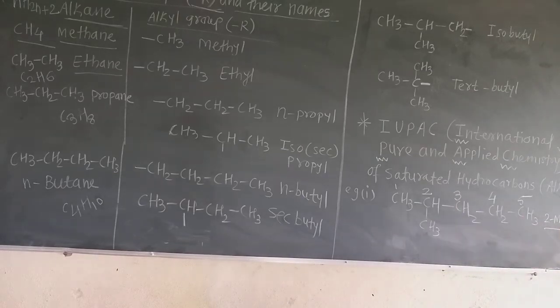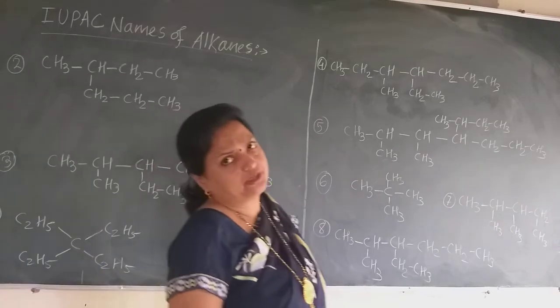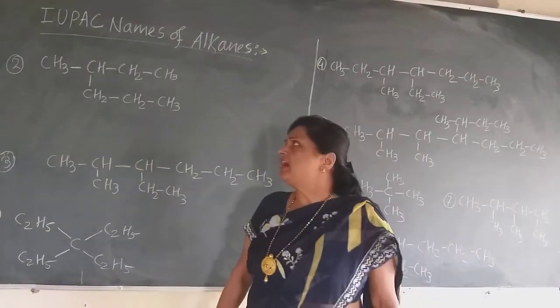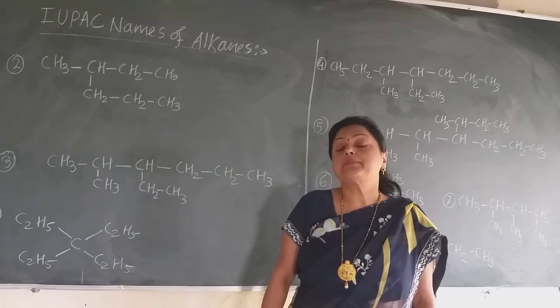Now let us study another example. Let us take the second example. See on the blackboard. How is the numbering given to the straight chain carbon atoms? Select the straight chain in which the maximum number of carbon atoms are there.